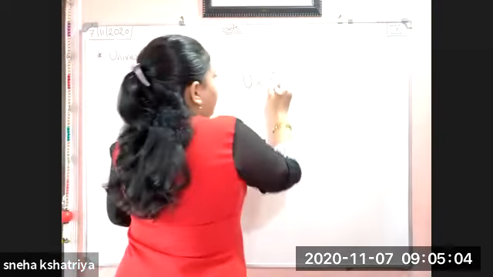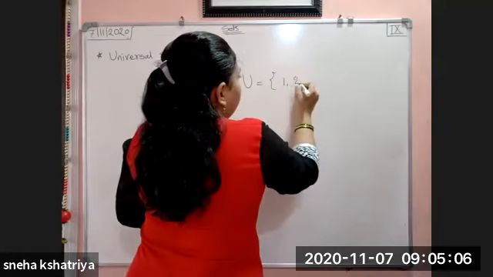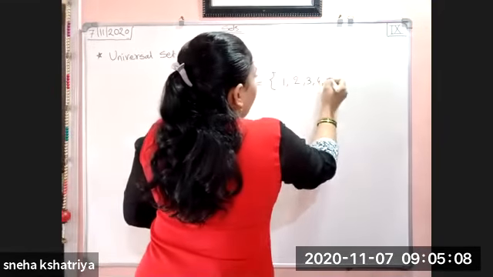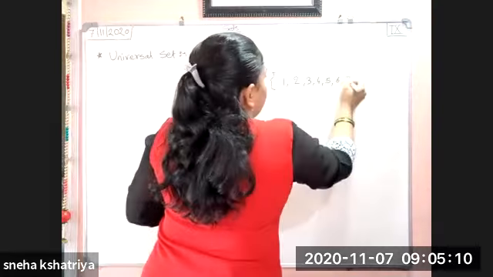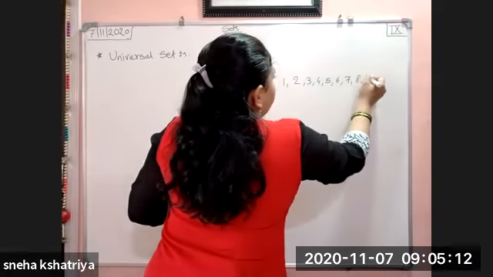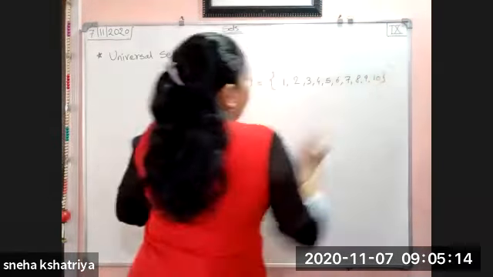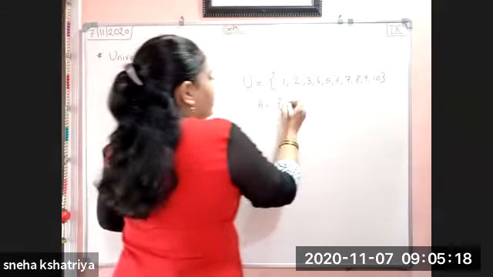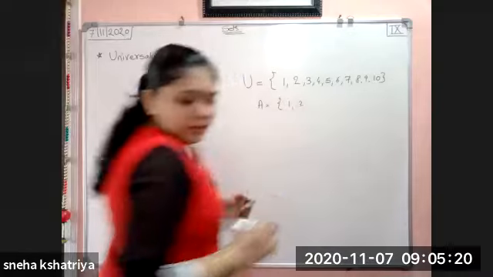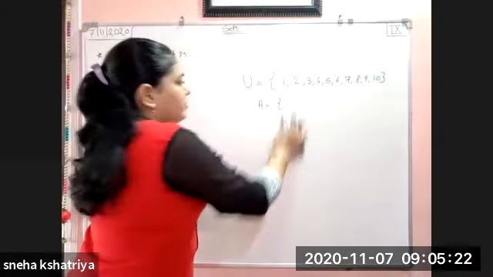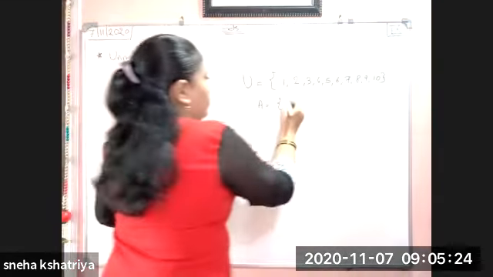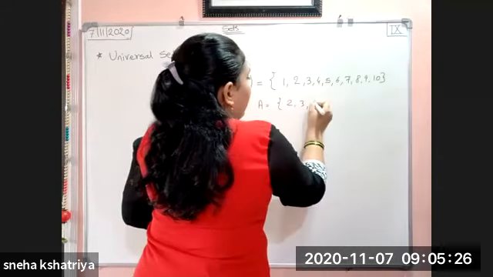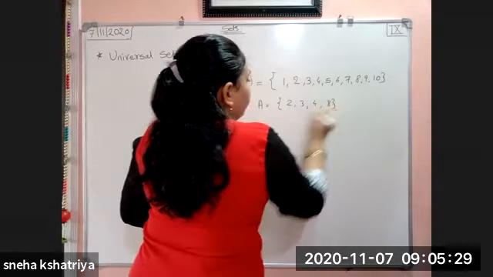Suppose I am taking universal set as 1, 2, 3, 4, 5, 6, 7, 8, 9, and 10. And I am taking two more sets, that is A is equal to 2, 3, 4, 8.